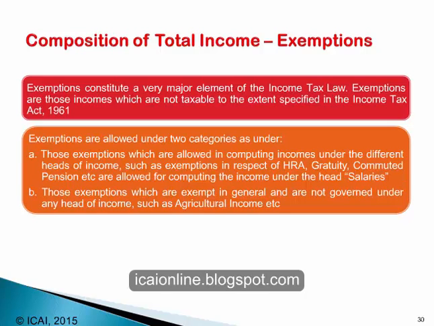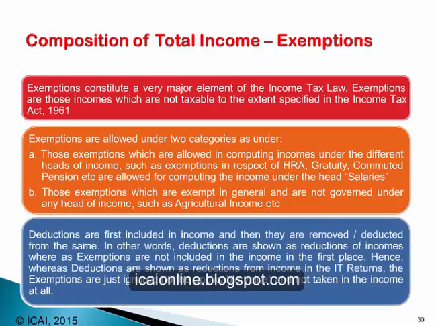And those exemptions which are allowed and which are of a general nature and are not governed under any particular head of income. For example, agricultural income is exempt from tax. Now, this is not relevant to any particular head of income. Deductions are first included in income and then they are removed or deducted from the same.